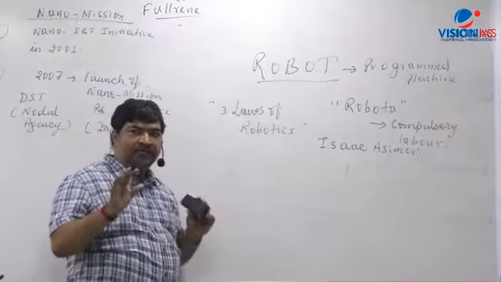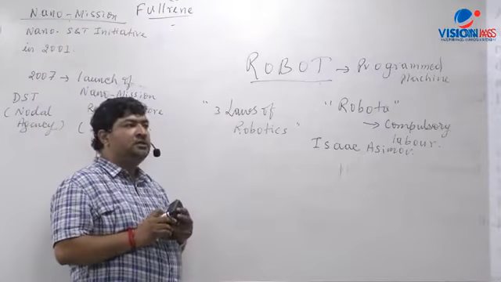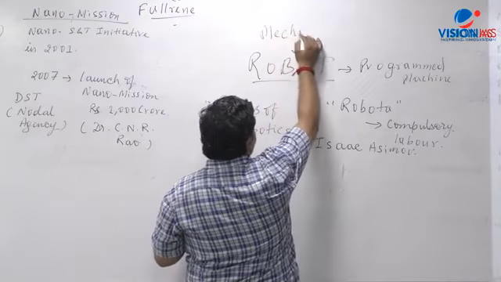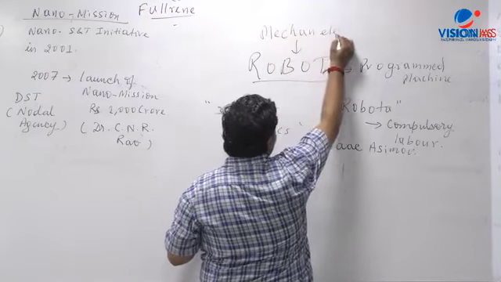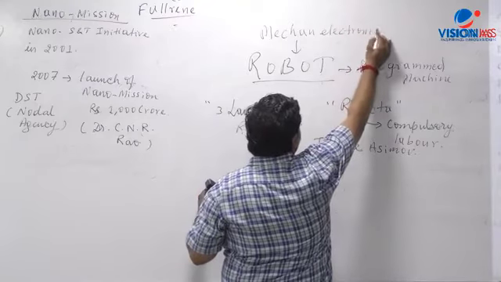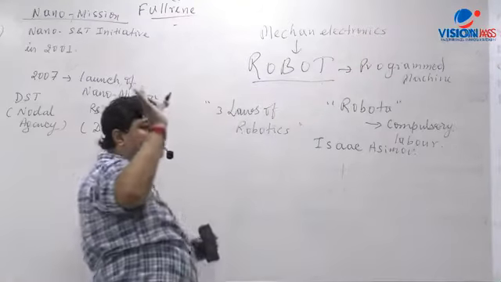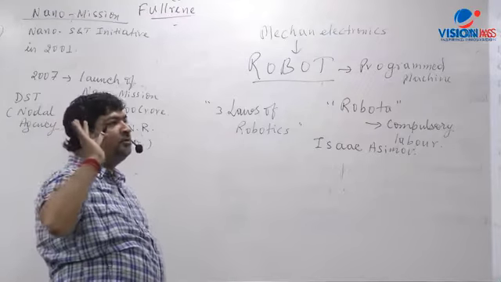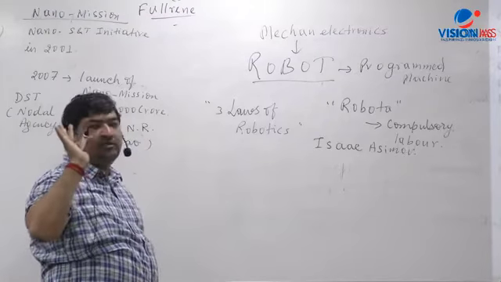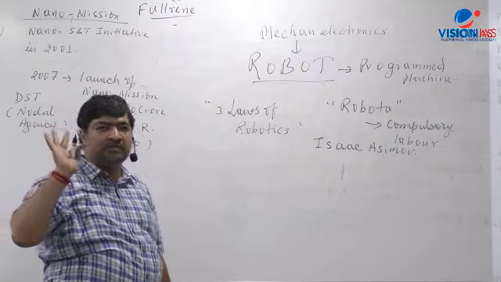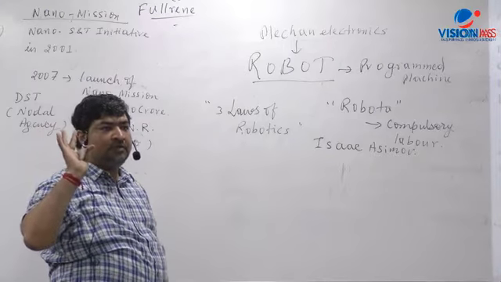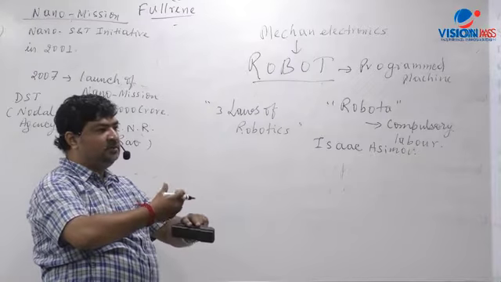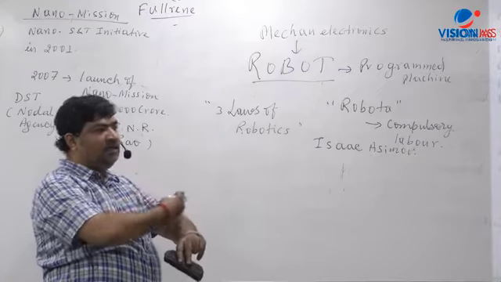Now, if you look from the engineering aspect, the robotics area, this comes from what is called mechatronics. Now, what is mechatronics? It is a combination of 3 areas of science and technology. First is electronics, because a robot uses sensors, a number of sensors. Second is mechanical engineering, because a robot has mechanized parts, then motors, then hand, arm.